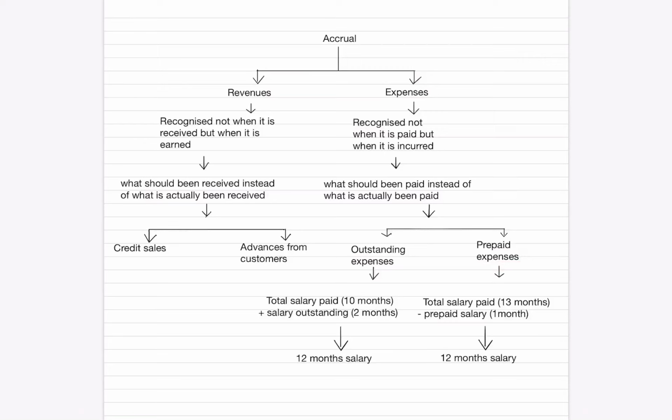First case. Salary being paid for 10 months instead of 12 months. So, 2 months salary is outstanding. So, in P&L, we will show 10 months salary paid plus 2 months salary outstanding, which put together is 12 months salary. The total amount of salary that should be shown in P&L is 12 months salary and not the 10 months salary. The 2 months salary is shown as outstanding, added along with 10 months salary paid. So totally 12 months salary is charged in P&L.